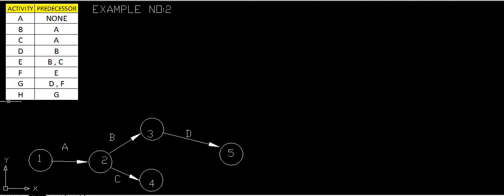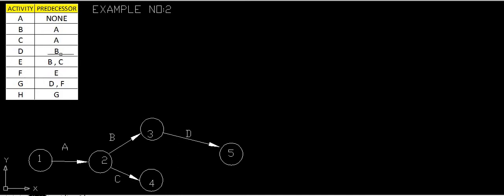What is up to this 5? We have calculated 1, 2, 3 and 4 up to D activities. Only after completion of B, D has been started. What is activity E? Activity E will be started at which point? Where B and C will meet. Where B and C will be at the same point, E will be started.